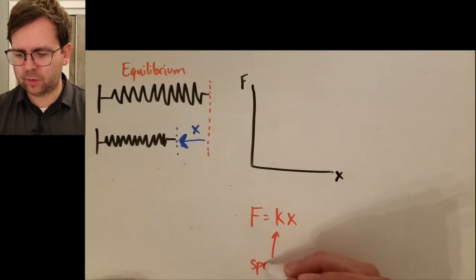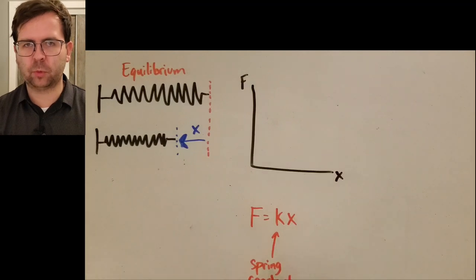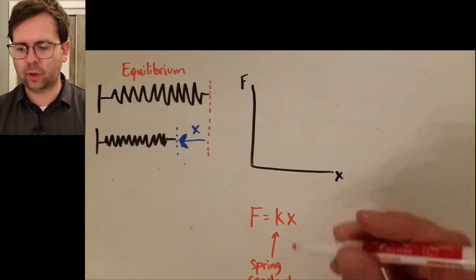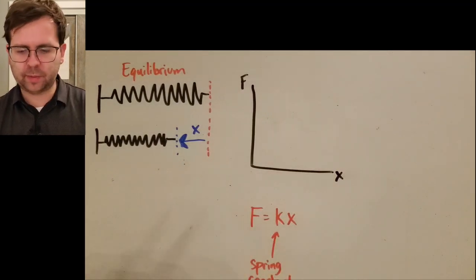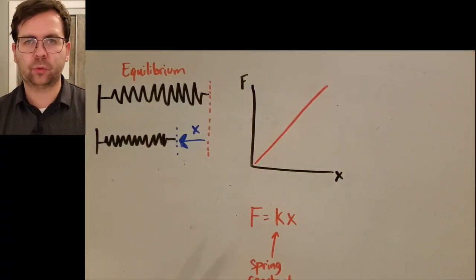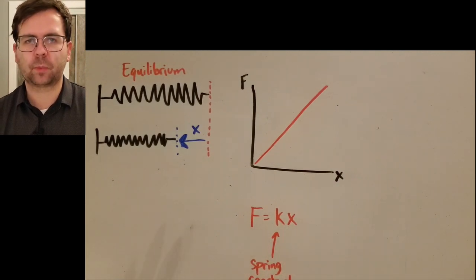This spring constant tells you basically how springy the spring is. Is it a tough spring or is it pretty loose and easy to stretch? So this is Hooke's law, and if we were to plot that as a line on this graph, it would look something like this, where it's just a straight linear line. F equals kx in this case.